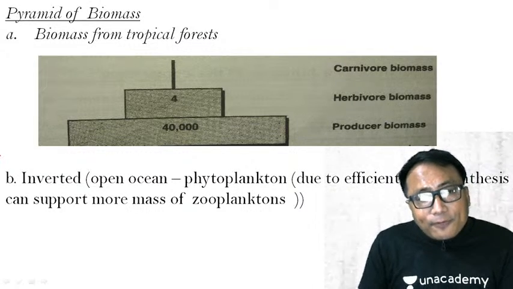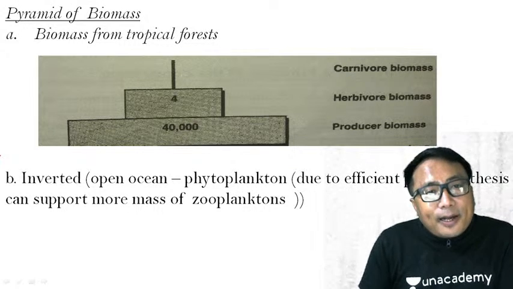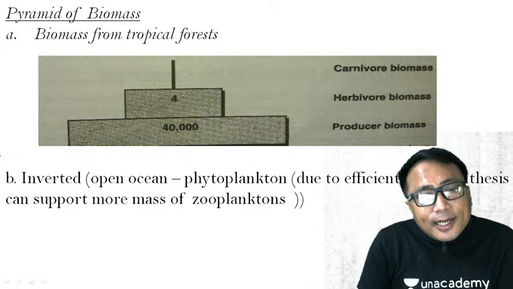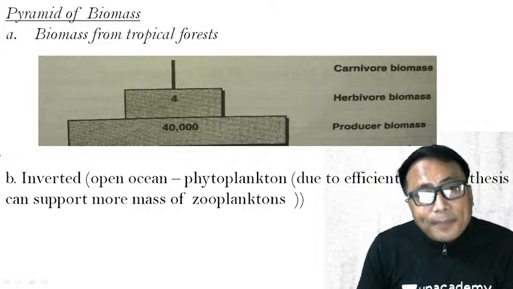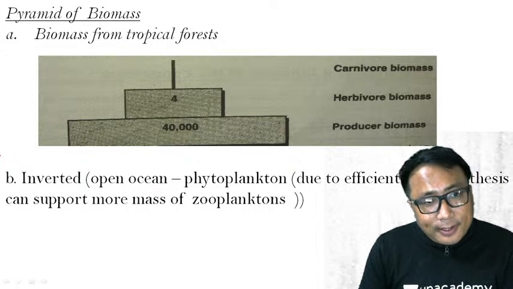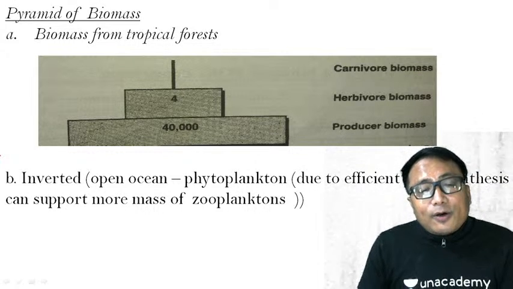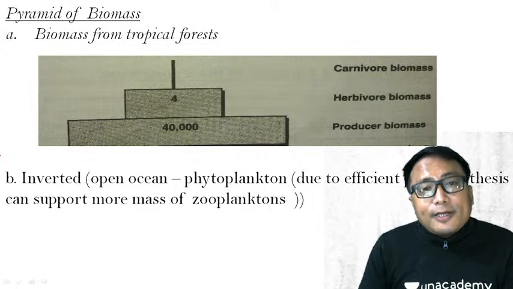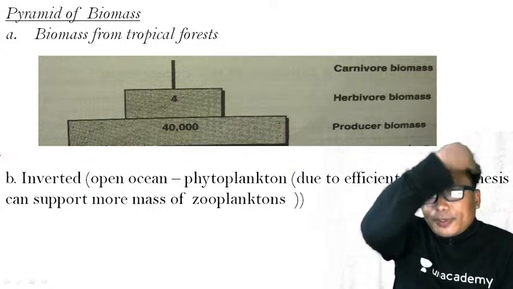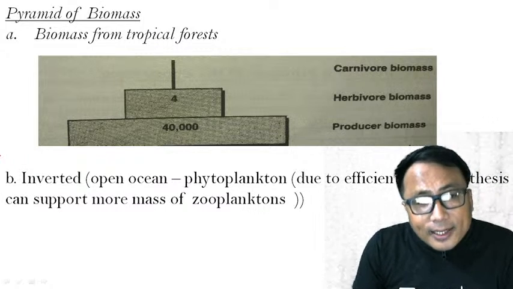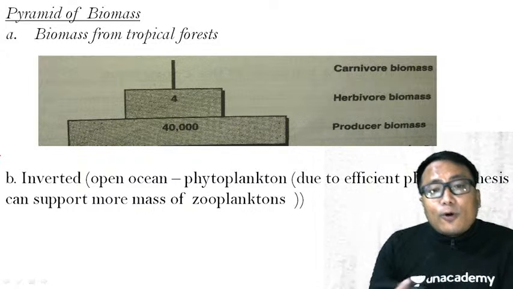The inverted type of pyramid is also possible under this pyramid of biomass. Under the pyramid of number, we have already seen inverted pyramid is possible, upright pyramid is possible, mixed type of pyramid is also possible. Under this pyramid of biomass, you will find this upright pyramid in a tropical forest-like condition or forest-like location, which is there in front of you. On the other hand, inverted type of pyramid of biomass can be seen in open ocean.